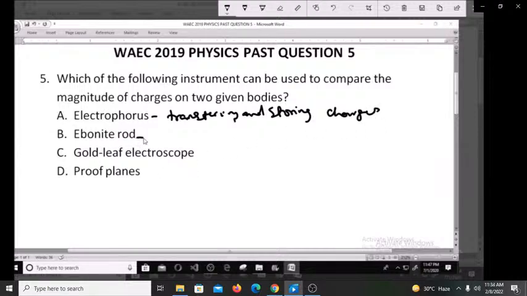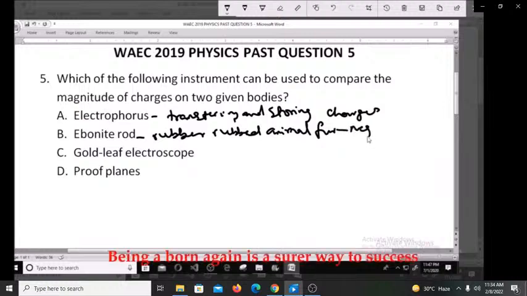Ebonite rod is a device that you can use to make negative charge by rubbing a specialized vulcanized rubber with animal fur. So once you rub a rubber with animal fur, you produce negative charge using ebonite rod.